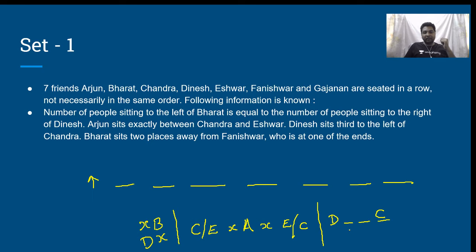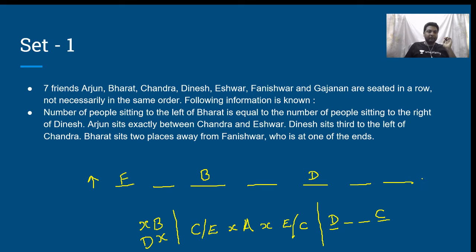Bharat sits 2 places away from Panishwar, who is at one of the ends. Clearly, he says that Panishwar is at one of the ends, isn't it? Given that Panishwar is at one of the ends, let me consider that Panishwar sits over here. Then what happens? Bharat is 2 places away, so this will be Bharat. And if this is Bharat, to the left of Bharat there are 2 people, so to the right of Dinesh there have to be 2 people. That means this has to be Dinesh, isn't it? The moment I write this as Dinesh, do I have any place for me to write Chandra? No, it is impossible. I do not have a position with me to write Chandra at all.